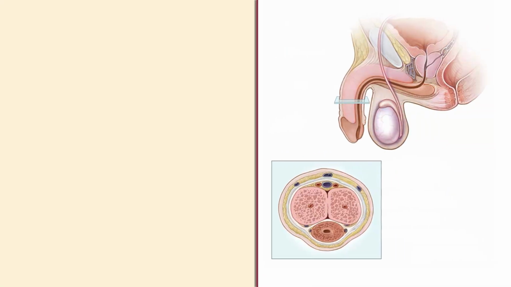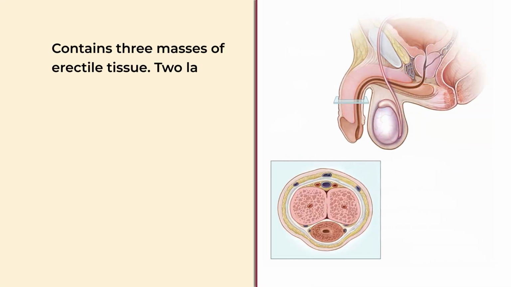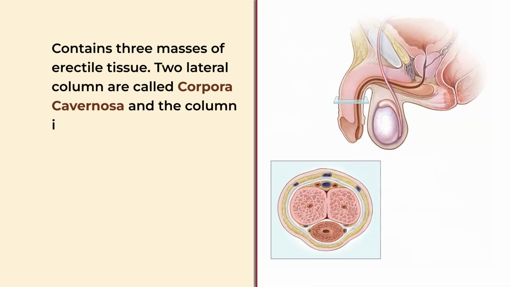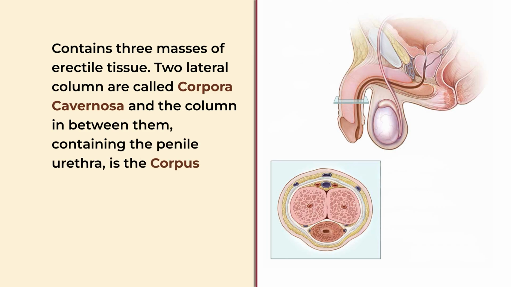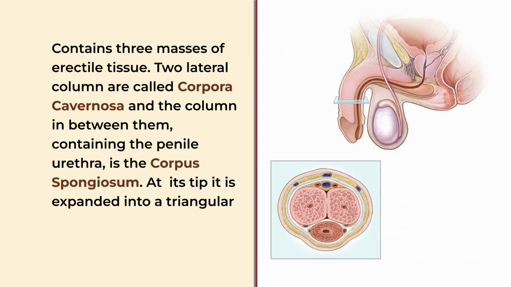So, it contains three masses of erectile tissue. The two lateral columns are called corpora cavernosa, and the column in between them containing the penile urethra is the corpus spongiosum. At its tip, it is expanded into a triangular structure known as the glans penis. This glans penis has a loose folded skin, it is pigmented, and it is also called prepuce or the foreskin.